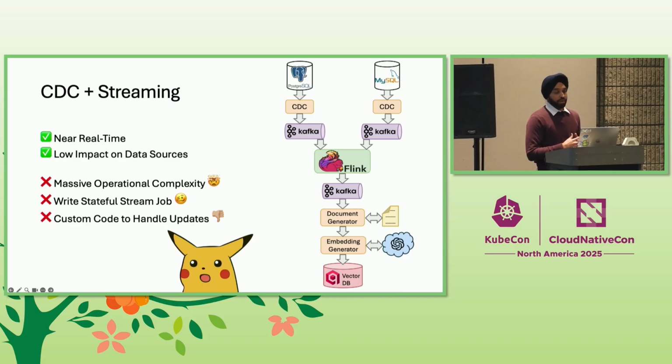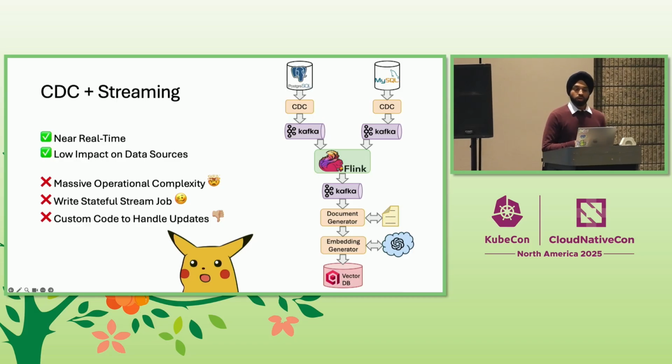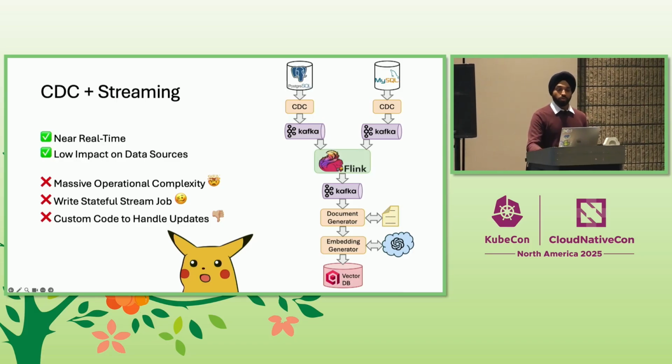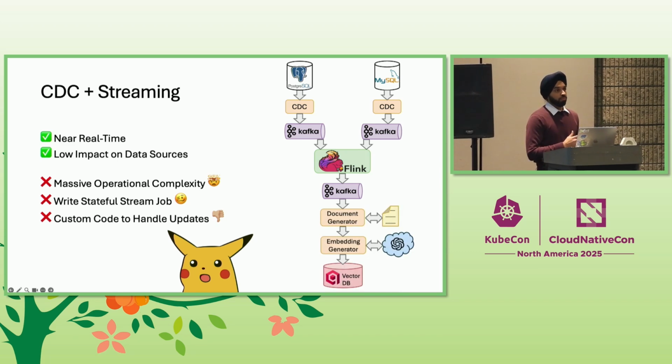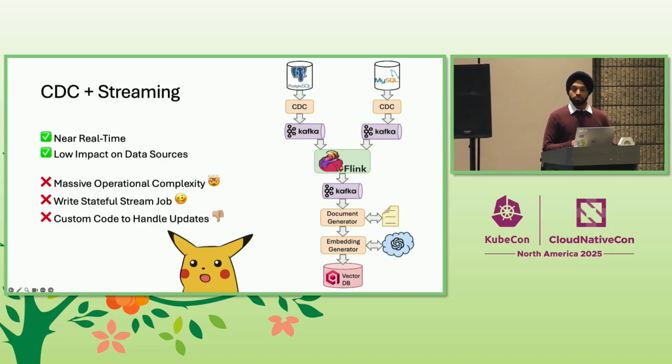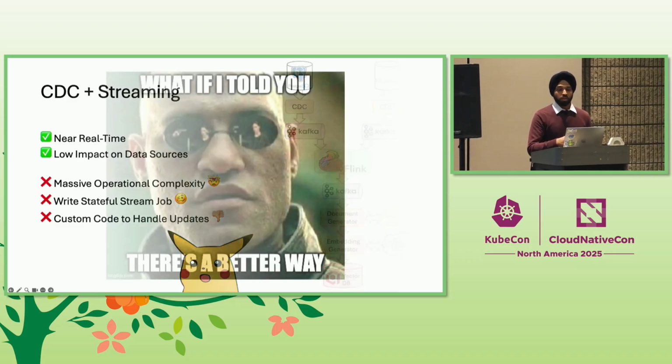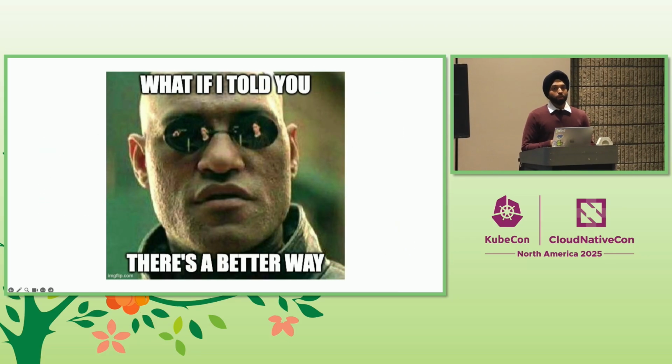We must write and maintain two separate pieces of custom code, like the stateful stream processing job here, and the whole embedding pipeline. So now we have polling, which is simple but slow, and we have streaming, which is fast but quite complex. So what if I told you there's a better way?